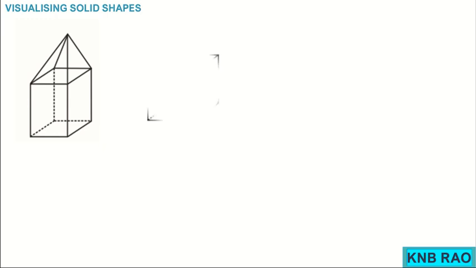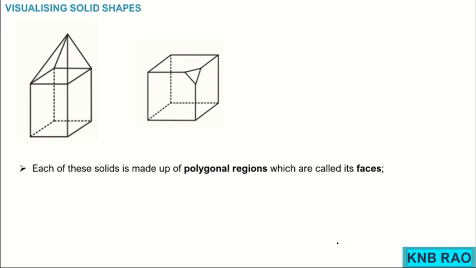Now moving further, we have some more solid shapes which are combinations. Try to observe here: a square based pyramid is surmounted over this cube, and here one of the corners of a cube is chopped in such a way that you get a triangular surface. Now children, very important, watch them. Each of these solids is made up of polygonal regions, isn't it?